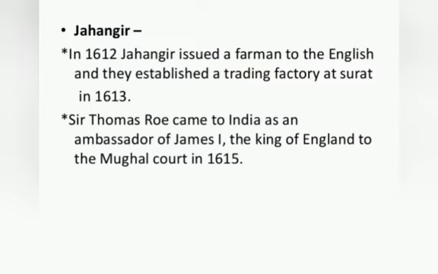Now we'll discuss Jahangir. In 1612, Jahangir issued a farman to the English and they established a trading factory at Surat in 1613. Sir Thomas Roe came to India as an ambassador of James I, the King of England, at the Mughal court in 1615.